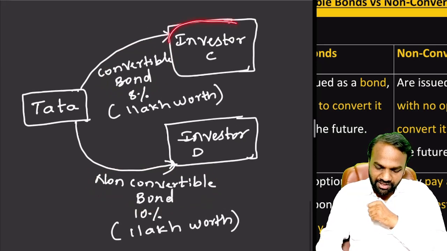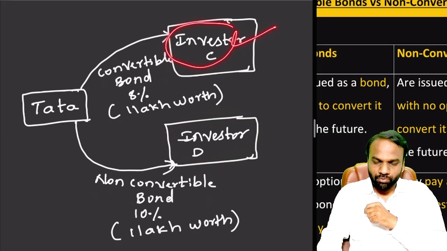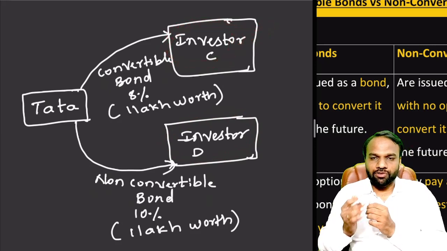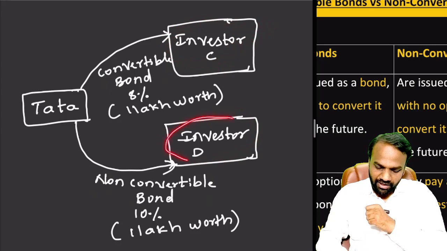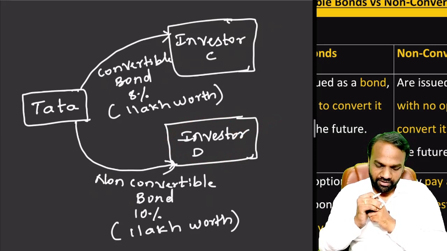So here investor C, relatively, is taking a risk compared to investor D. So investor C takes more risk. As he takes more risk, definitely the profit involved is also more. Investor D does not take risk, so the profit involved is less, but he will get fixed returns.